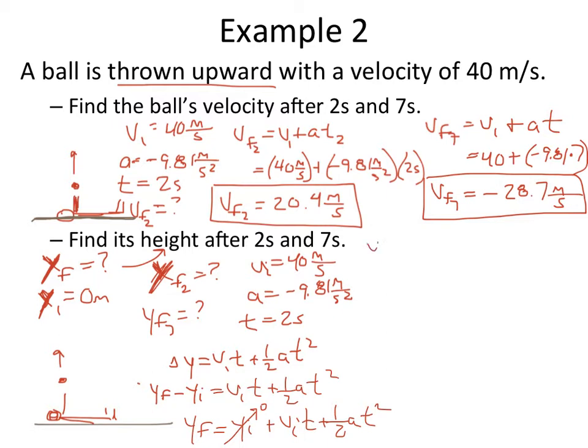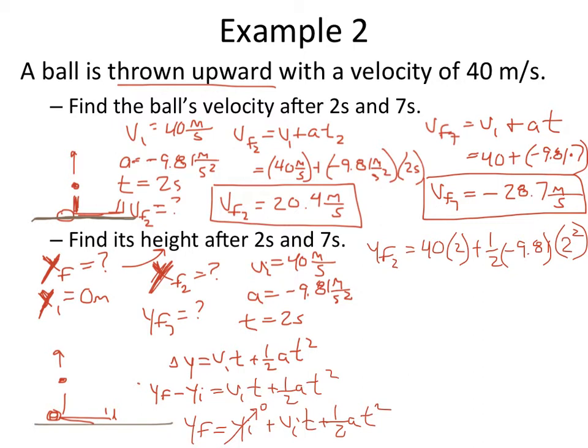So y final at 2 seconds is going to be, what's our initial velocity? 40 meters per second times 2 seconds plus 1/2 times negative 9.81 times 2 seconds squared.